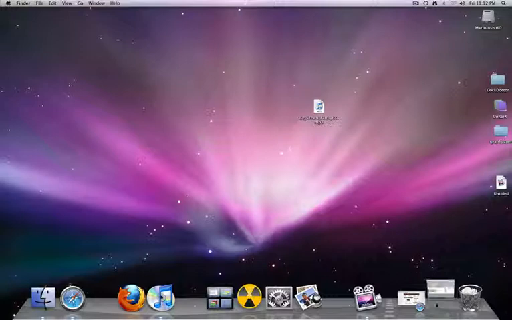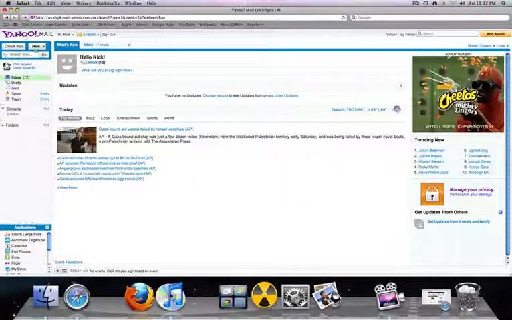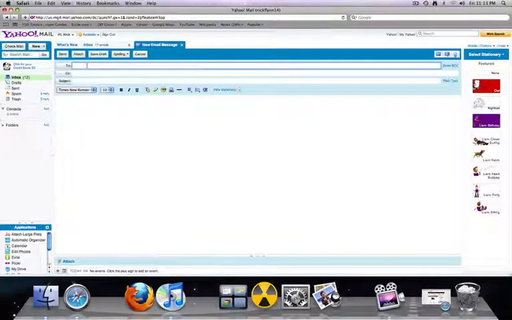Then open up your email and create a new message. Type in your phone number starting with your area code. I'm typing a random phone number. And then type in, for Verizon, I'll type in at vzwpix.com.